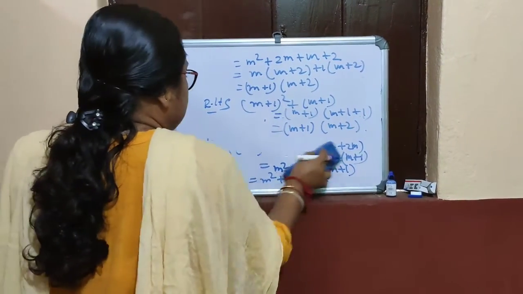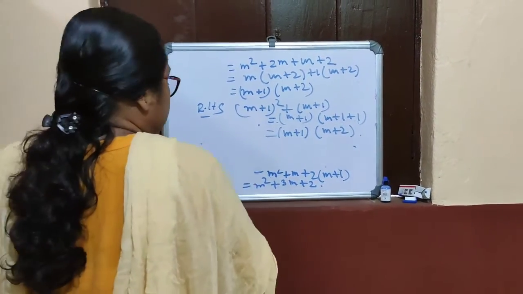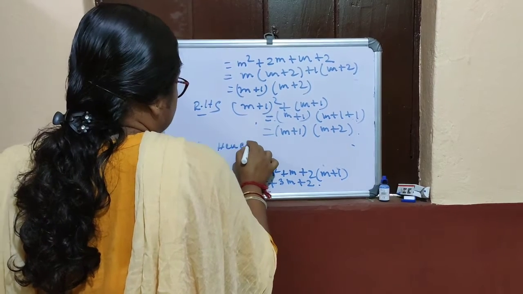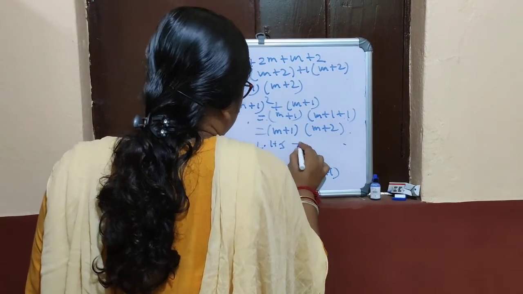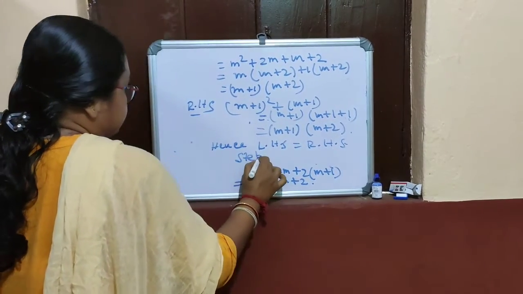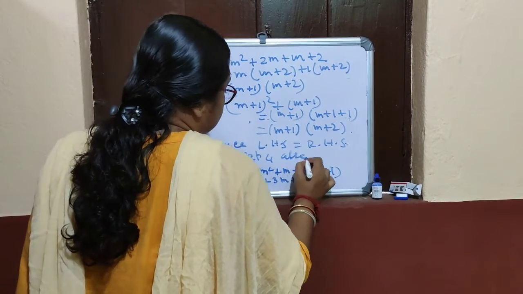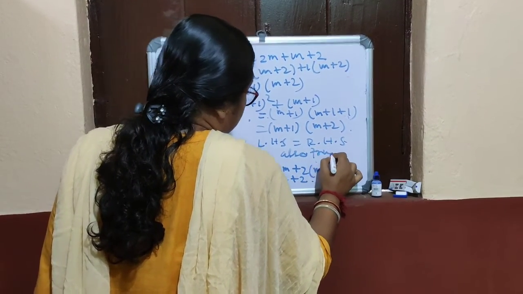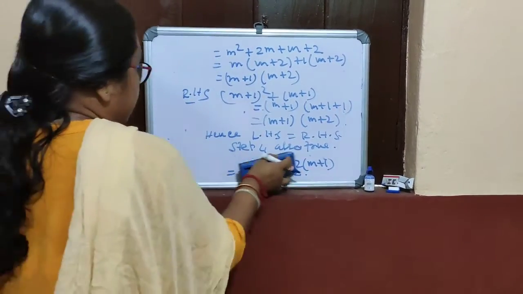Hence, LHS equals RHS. Step 4 is also true.